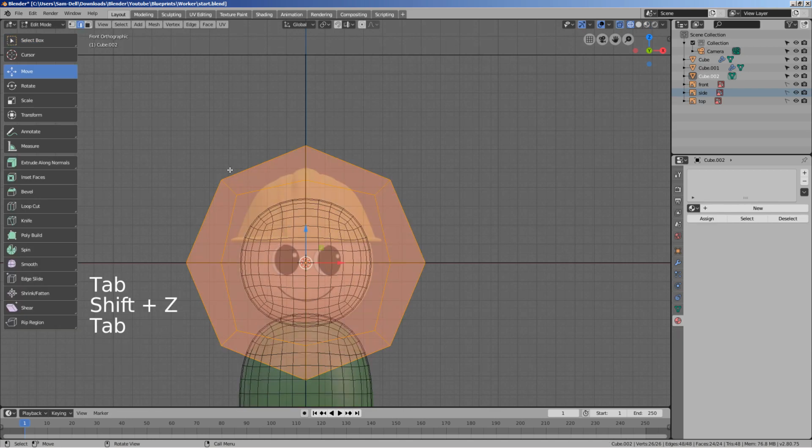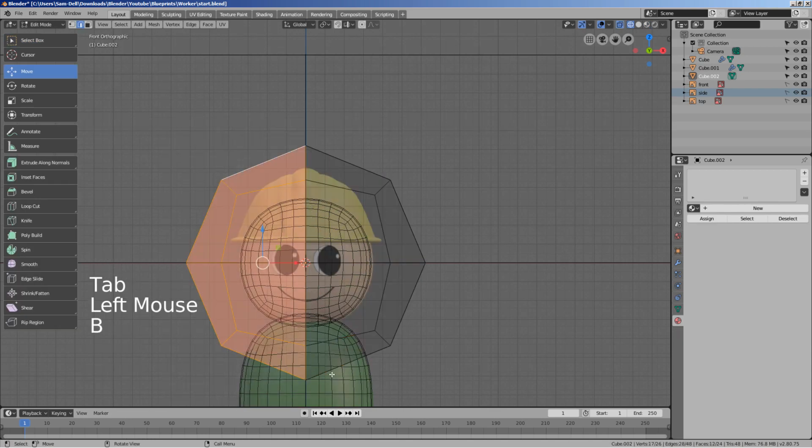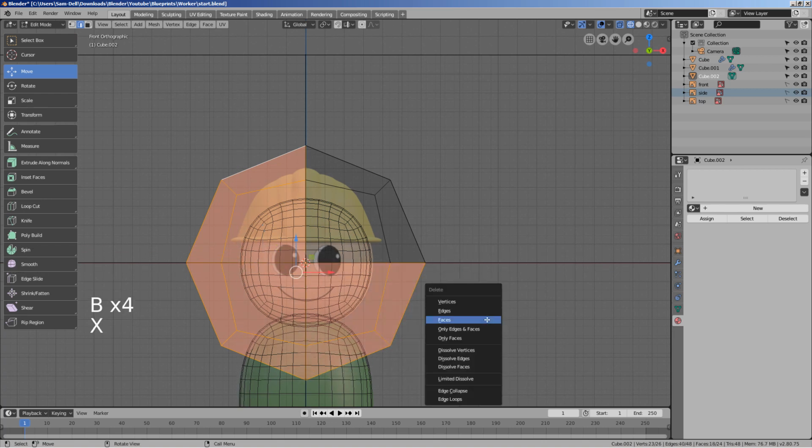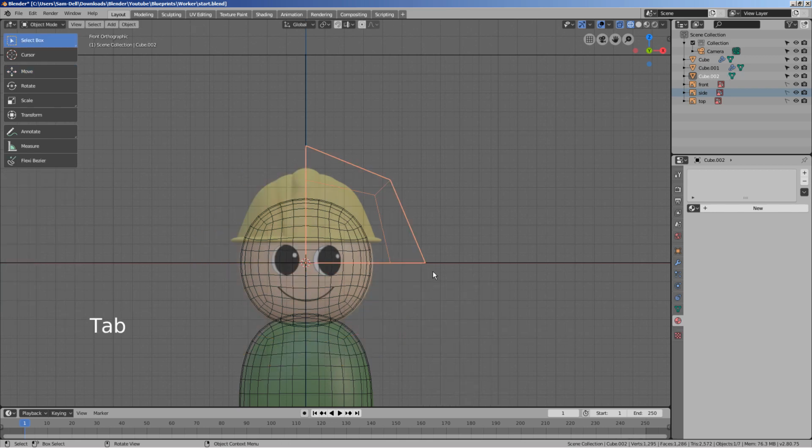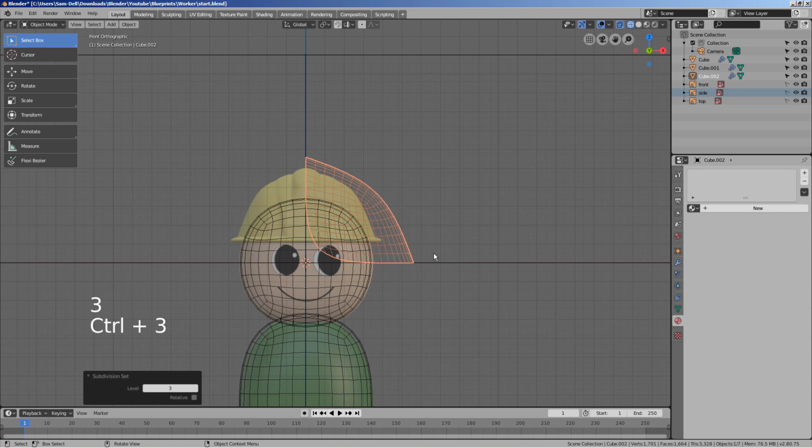If we subdivide a low polygon ball like this one, what I'm doing now is only leaving behind a portion of mesh at the top right corner. I'm deleting the bottom part because we're modeling a helmet. And I'm removing the half of the top part because I'm going to mirror the right side.